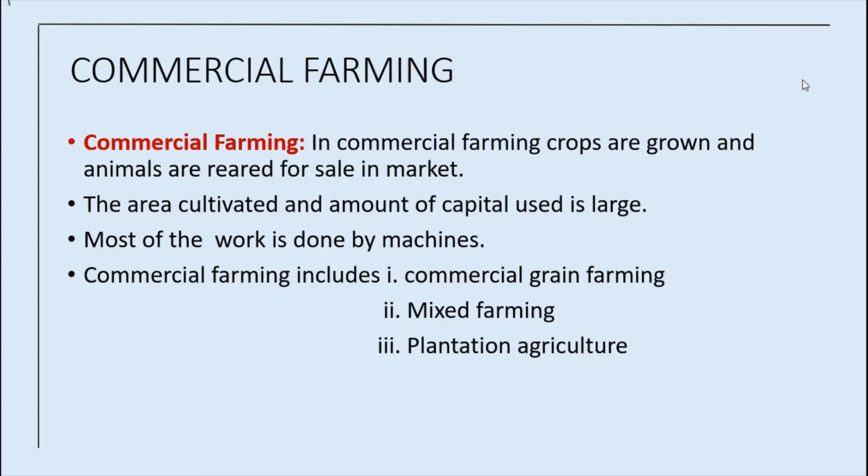For example, rice is commercial farming in Punjab and Haryana, but in Odisha this is subsistence farming. They cultivate for their own purpose, not for commercial purpose.